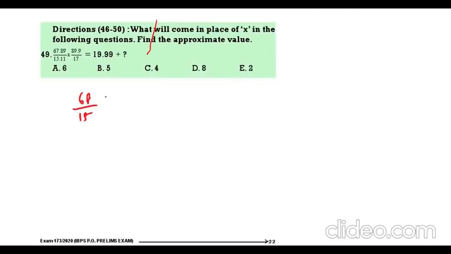68 by 15 into 90 by 17 is equal to 20 plus x. 17 ones 15. This is x is equal to 4. What is x value? 4.